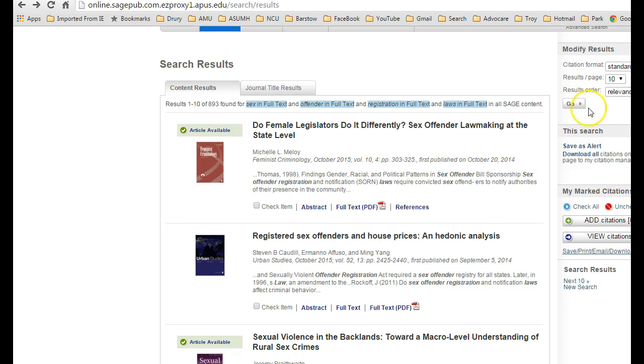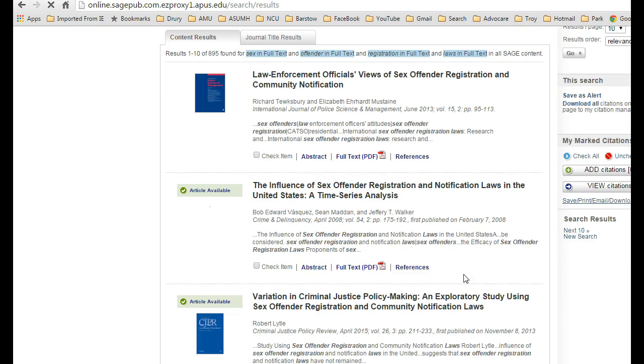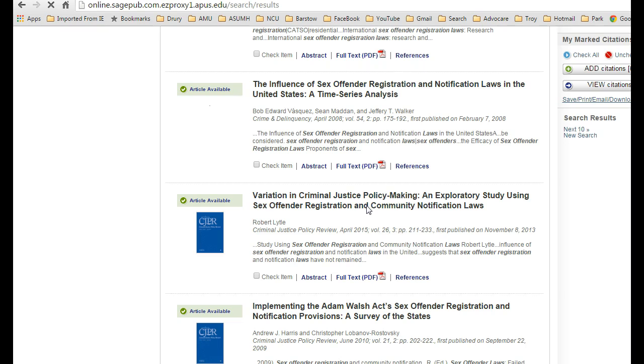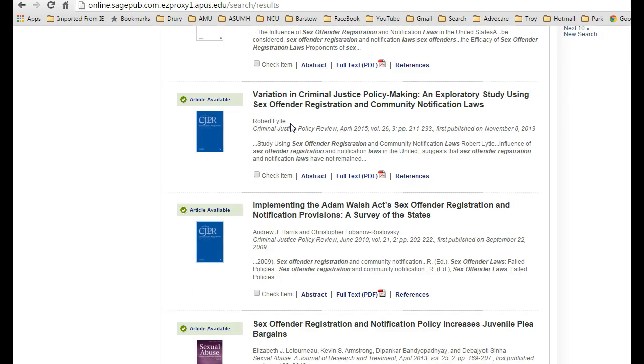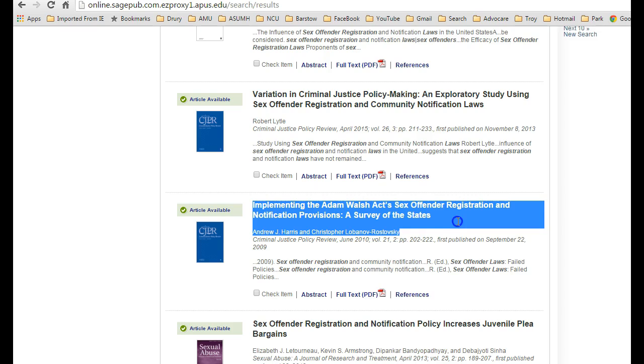You can go back to relevance, and even if you're looking at older articles, I would caution you again to steer away from utilizing them within your papers. For instance, here's a 2008 article, but it will give you an idea of other topics to search for. So, for instance, the influence of sex offender registration laws and notification laws in the United States, implementing the Adam Walsh Sex Act. Now, as far as this goes, this is within 5 years, but this would give you a history of some of the laws that created where we are today and some of the history behind that.